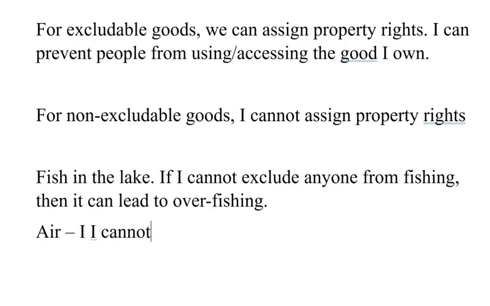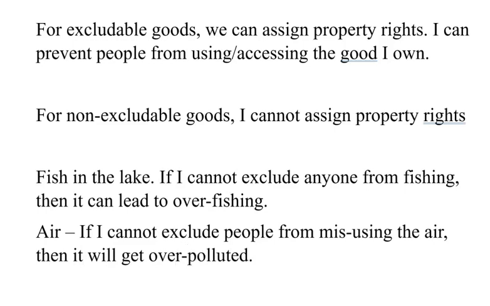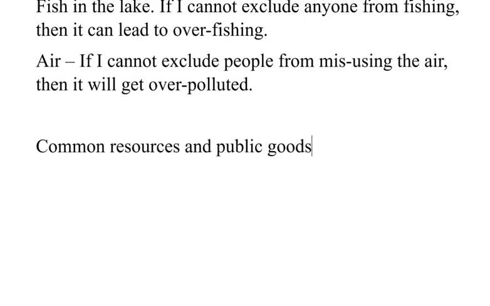If I cannot exclude people from misusing the air, then it will get overpolluted, because people will think I can pollute as much as possible, so I can set up all those factories and industries that will just spew out all the pollution and it should be fine. So that's the problem with common resources and public goods. Common resources and public goods are non-excludable according to the definition. So that means that we cannot exclude people from using them, and so what happens is they get overused.